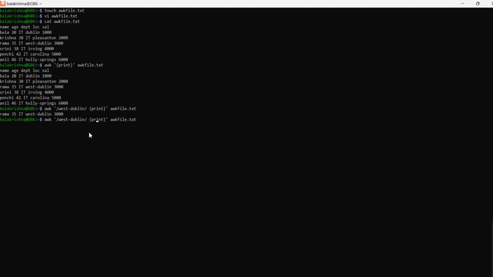Now right now I am interested in the person who is living in location Dublin out of all the lines. I don't want to open the file and I don't want to search manually. I would like to perform it using one single statement across the file scan. See, Dublin matches two different places, Dublin as well as West Dublin. That's why both of them have been returned. Now we have seen how to get the records based on a pattern.